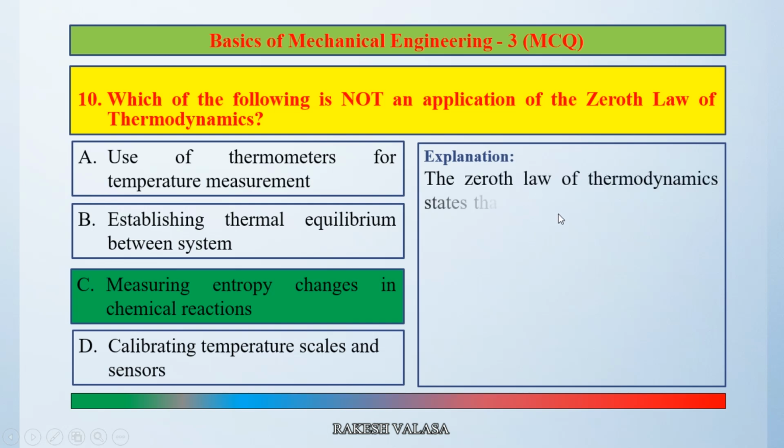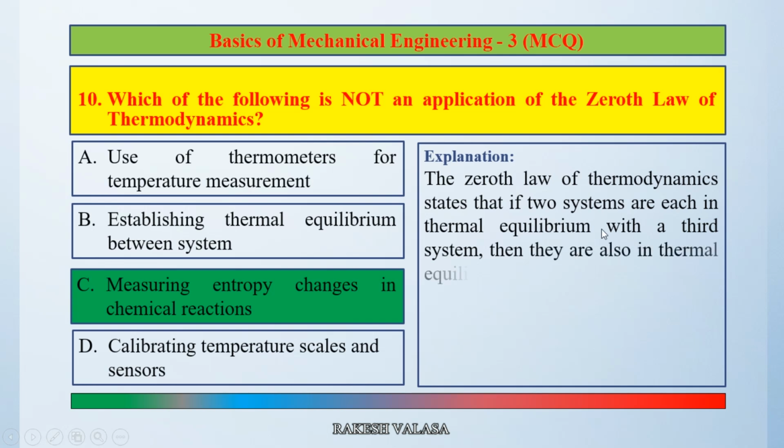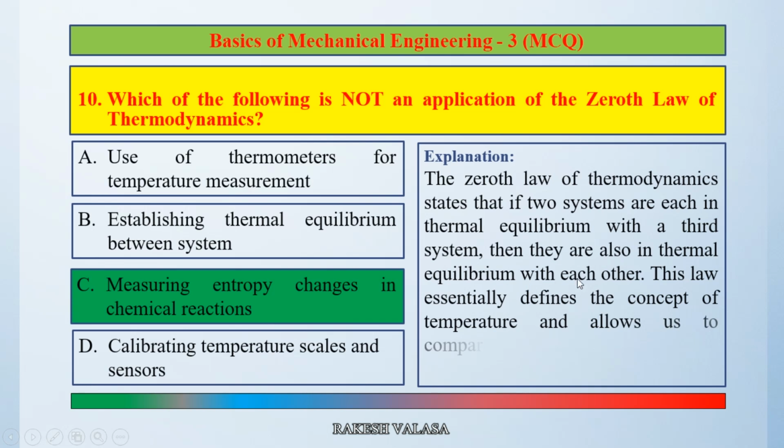The zeroth law of thermodynamics states that if two systems are each in thermal equilibrium with a third system, then they are also in thermal equilibrium with each other. This law essentially defines the concept of temperature and allows us to compare the temperatures of different objects. So the correct answer is option C, measuring entropy changes in chemical reactions.